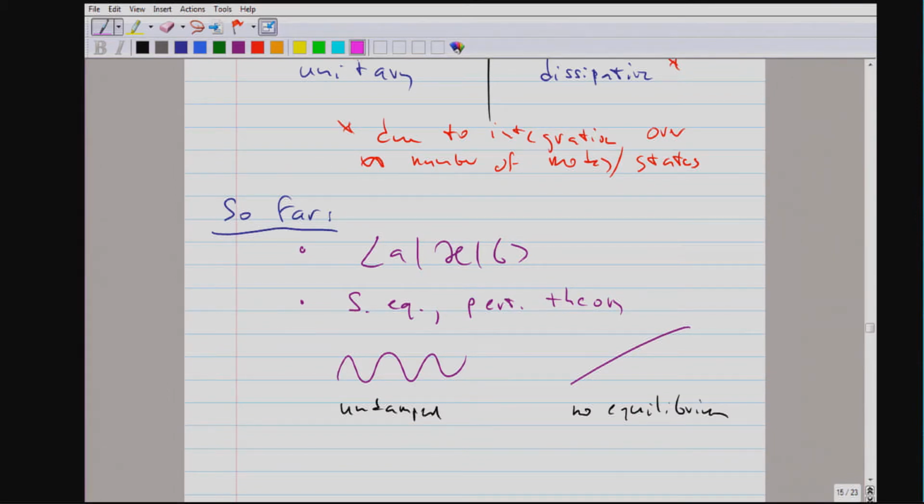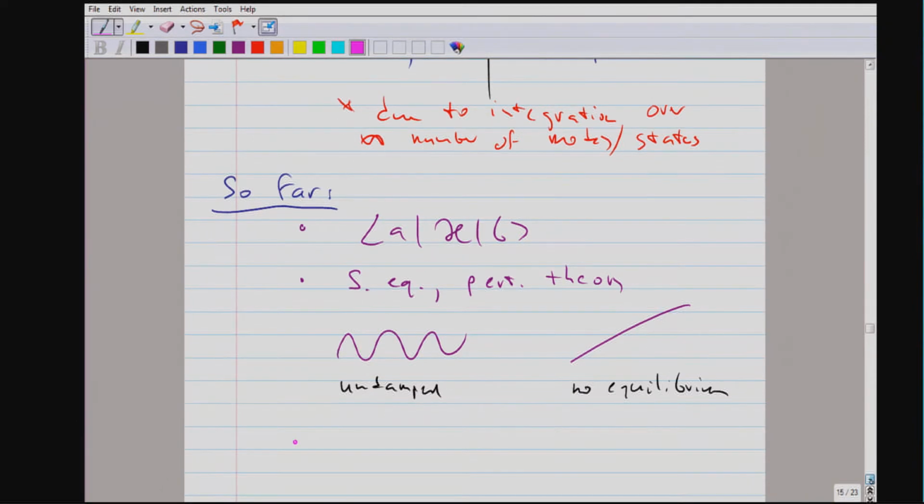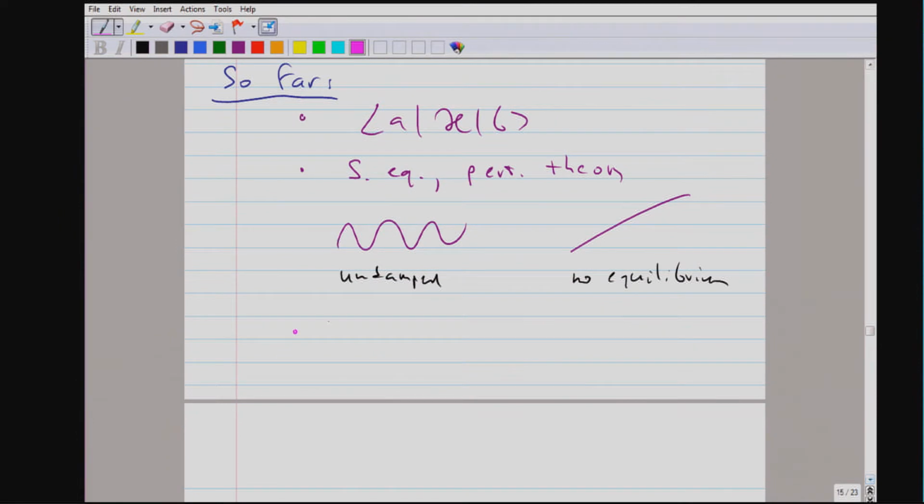So in both cases we have a missing element, and this is spontaneous emission. For the next hour or two, we'll talk about aspects of spontaneous emission. Spontaneous emission will actually eventually lead to damping of Rabi oscillation and to a saturation of the excitation.